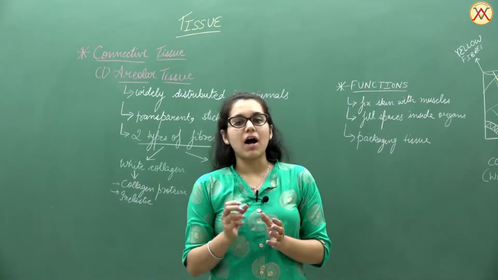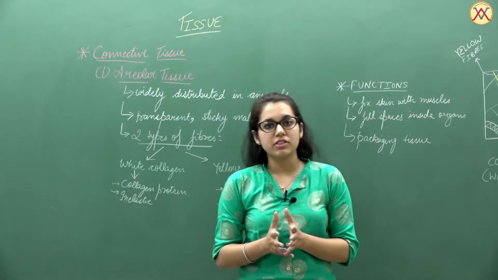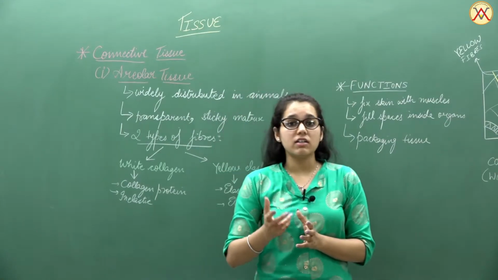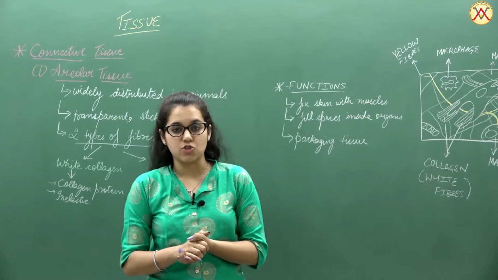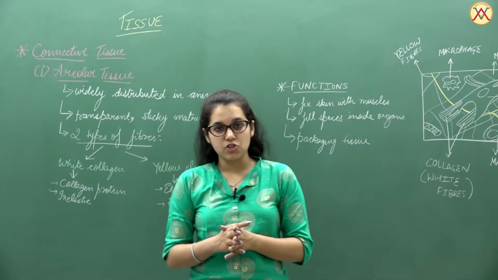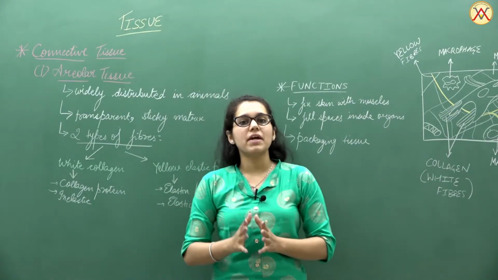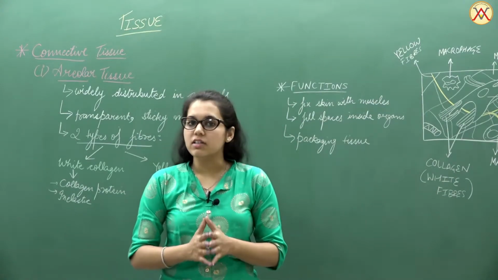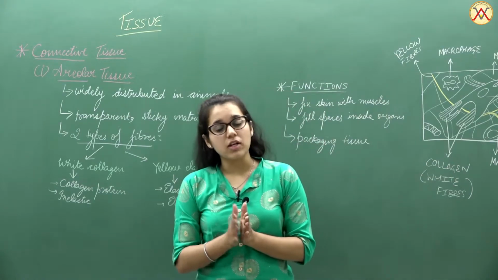Loose connective tissue, as the name itself suggests, contains a matrix that is comparatively loosely packed, and on the basis of that matrix we are studying the different types of connective tissue in the category of loose connective tissue. The first type of tissue that we are seeing here is known as the areolar tissue, also commonly known as loose connective tissue, which is widely distributed in the human body. It plays a very important role in packaging.